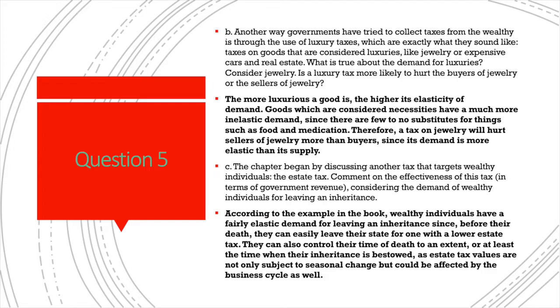The next part talks about the estate tax, asks about its effectiveness from the example in the beginning of the chapter. So wealthy individuals have an elastic demand for leaving an inheritance because they're able to adjust the state in which they die, which has different laws on the estate tax. So they move, for example, from New Jersey to Florida, and that greatly reduces the amount of money that's taken out of their endowment that they leave to their children. They can also exploit seasonal changes and changes in the business cycle to give themselves the maximum benefit. So that's why the estate tax has fairly inelastic demand.